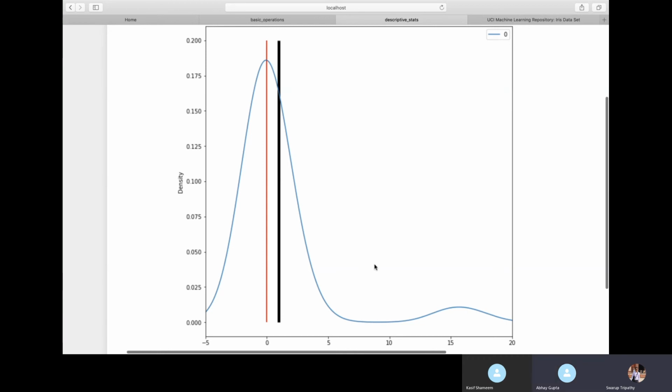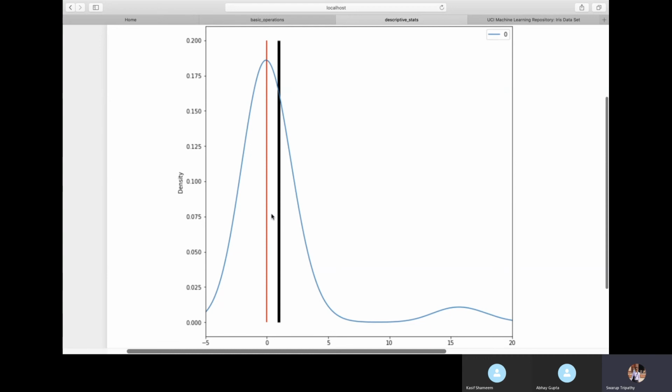Mean is something which gets heavily influenced by outliers. If you have outliers within your data, then the mean also shifts. The mean will no longer be a clustered center value, where you have a lot of groupings around the data. Here we have a lot of groupings around the data, but the mean is not defining the center right now. The center is only defined by the median here.